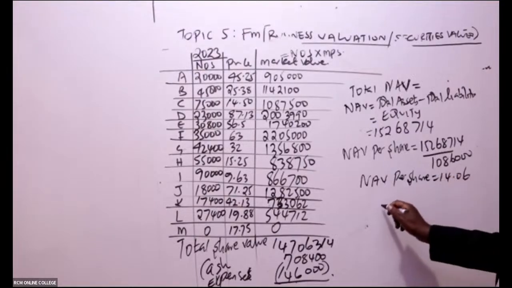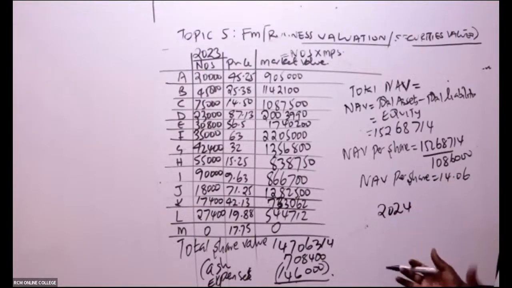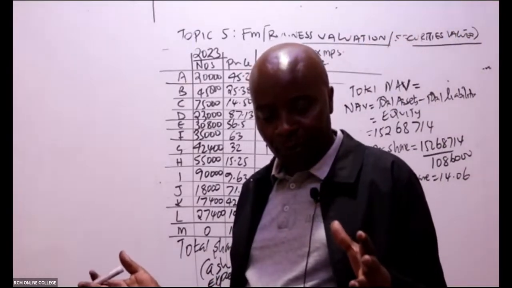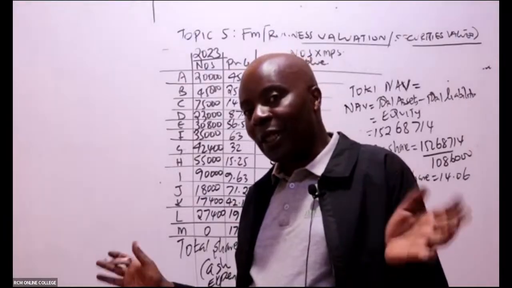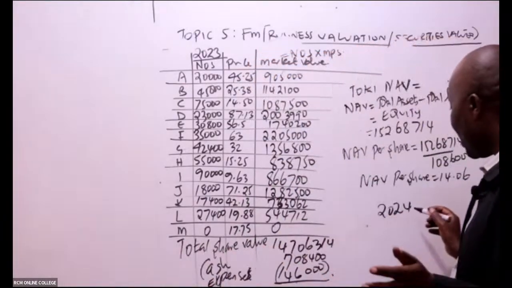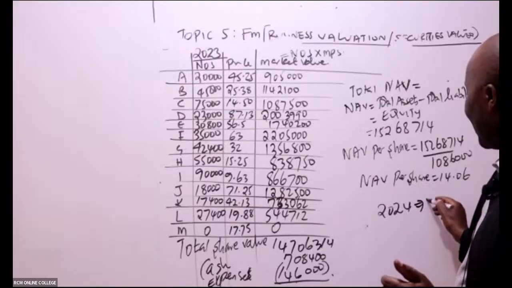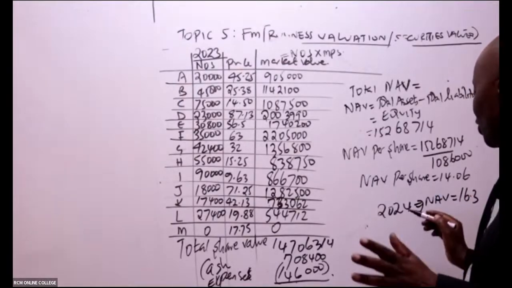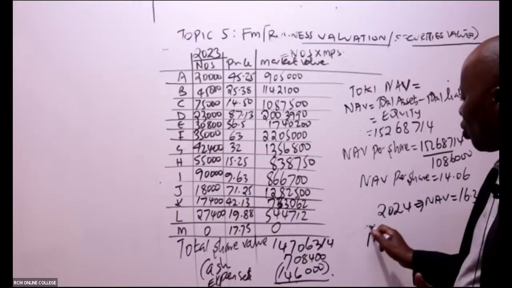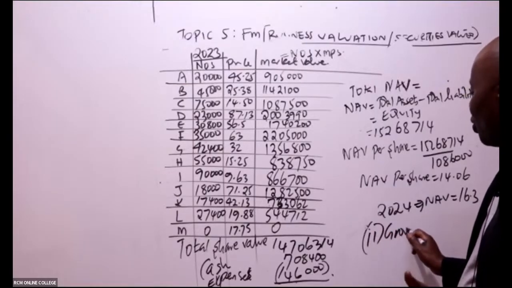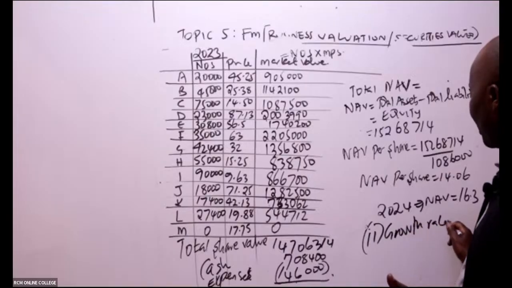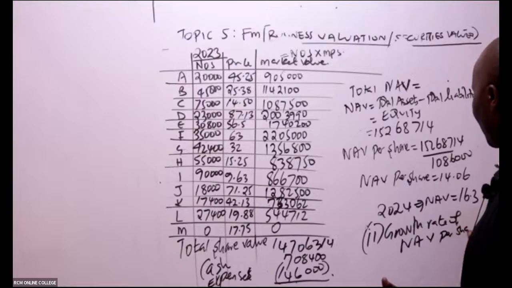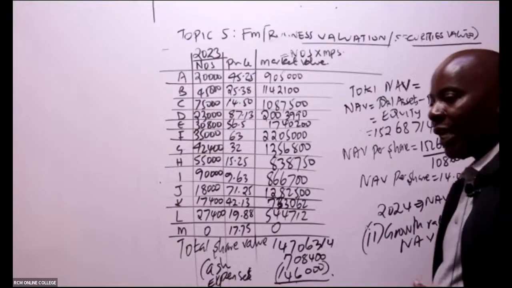So I want to believe that for 2024, you will be able to use the same approach to give me the figure for 2024. Assuming for 2024, you get a net asset value per share of say 16.3. I'm just assuming. Then Roman 2, they wanted us to give them the growth rate of NAV per share. Very easy question.